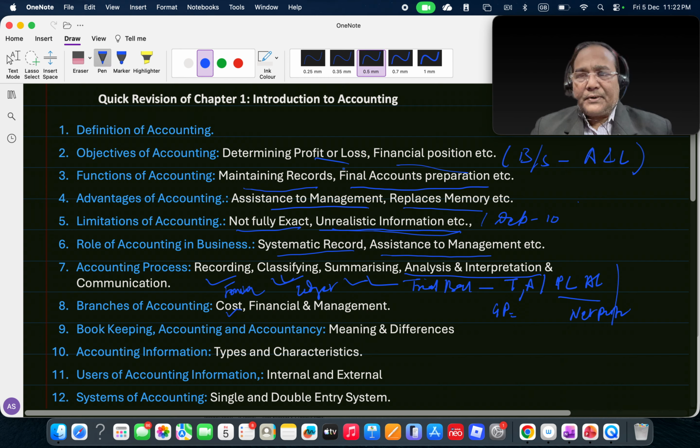For example, a particular product passes through 10 processes. So what is the cost of production of a single process or a particular unit in that particular process? It goes to this extent.